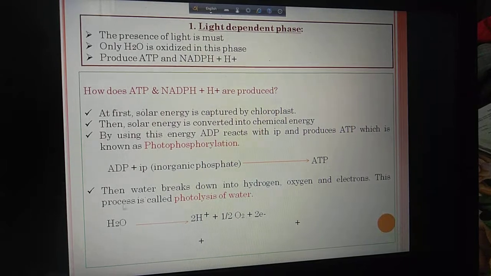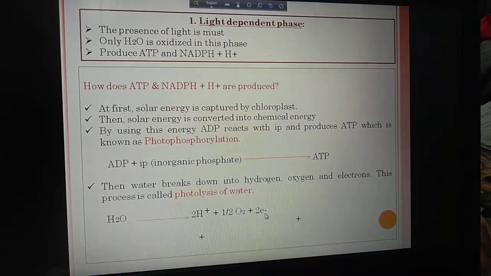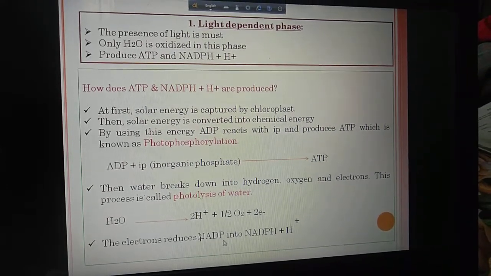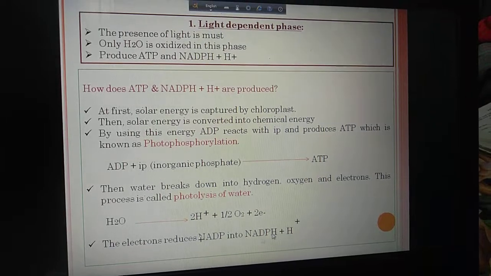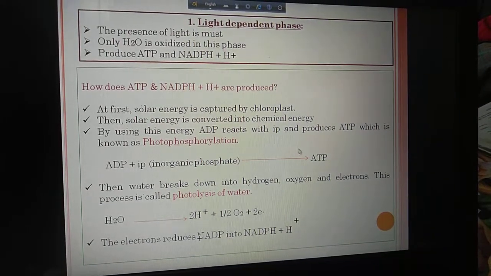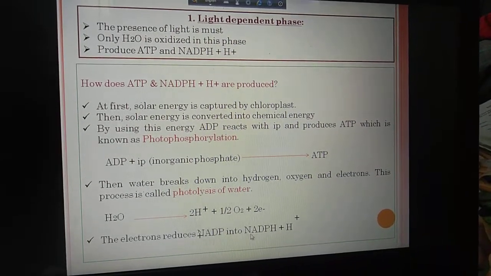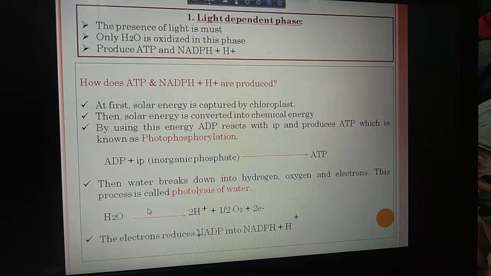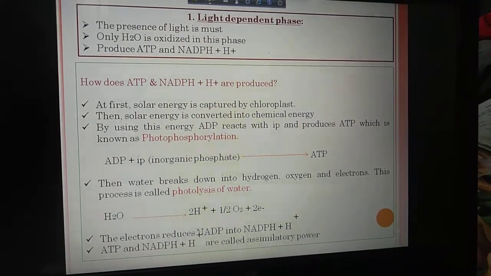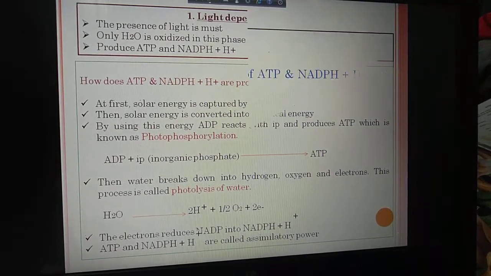So you know that when the water molecule breaks down, it produces protons, half a molecule of oxygen and 2 electrons. By using these electrons, NADP is reduced into NADPH2. So in this process ATP and NADPH2 are produced. ATP is produced by using solar energy, and NADPH2 is produced by breakdown of the water molecule. So that's all about the light dependent phase. Now ATP and NADPH2 are called assimilatory power.